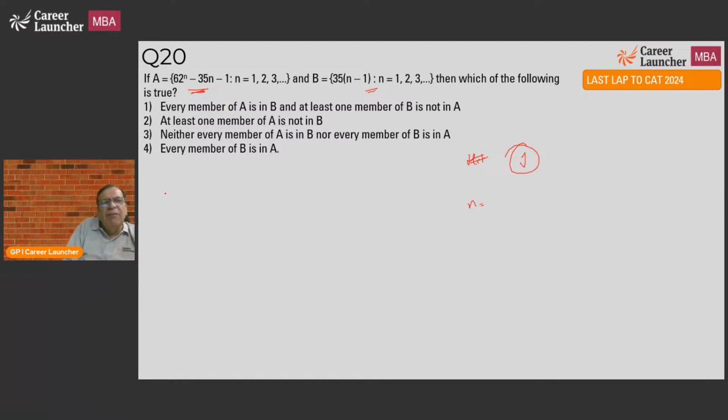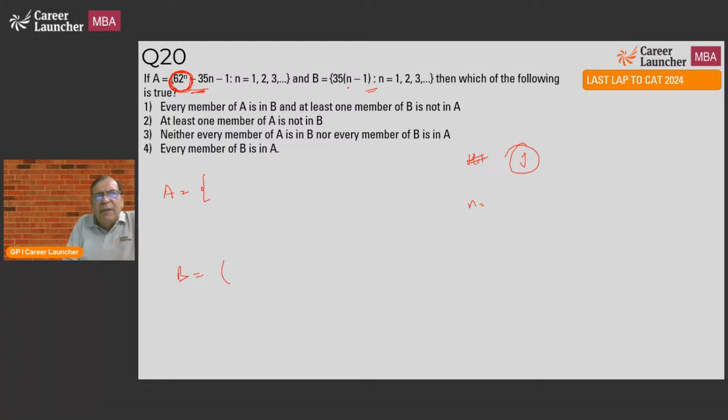So what is A? If n is equal to 1, what does it become? 62 to the power n minus 35, n minus 1. 62 to the power 1 is 62, minus 35, minus 1. 62 minus 35 will be 25, 27, 28. I think there's something wrong. If I remember the question correctly, there's something wrong with this number. But let me look at B first. We can always come back to it later.